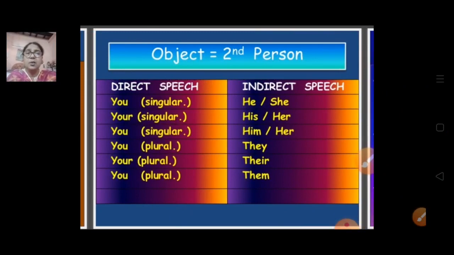And your singular becomes his and her, and you singular becomes him and her, and you plural becomes they. Your plural becomes their, and you plural becomes them. So first of all, you just learn this table, then we can make a perfect indirect speech.